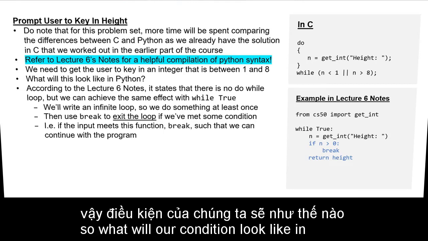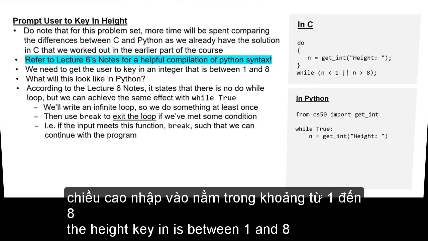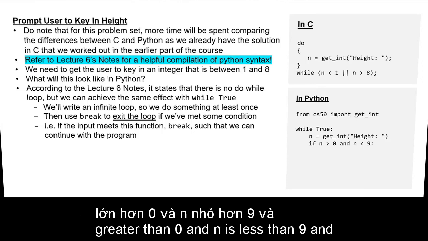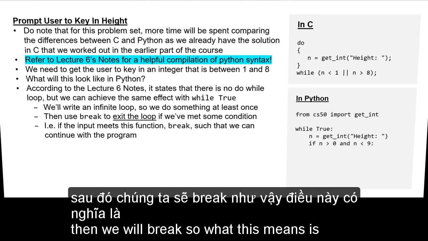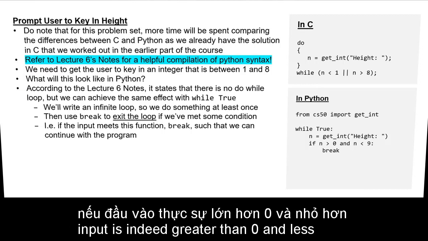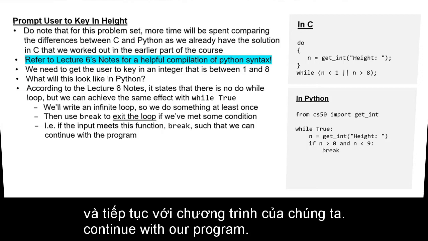So what will our condition look like in Python? We will need to exit the loop if the height keyed in is between 1 and 8. We can represent that with: if n is greater than 0 and n is less than 9, then we will break. What this means is that we'll run a perpetual loop, but if the input is indeed greater than 0 and less than 9, we will exit the loop and continue with our program.